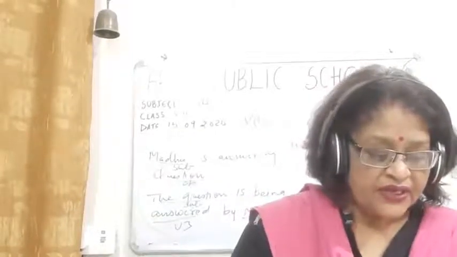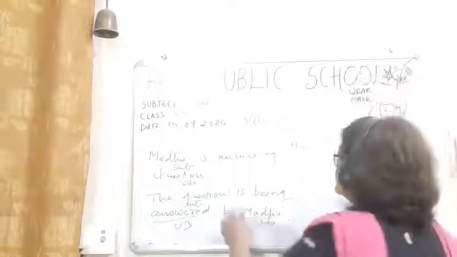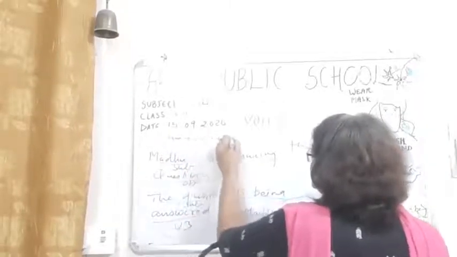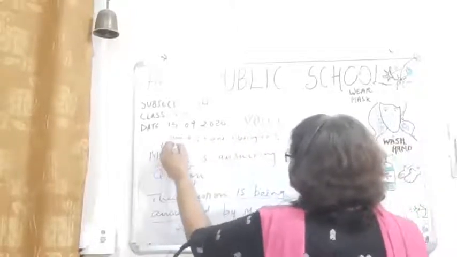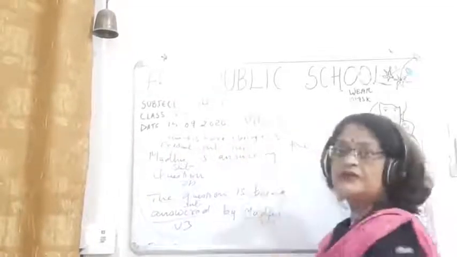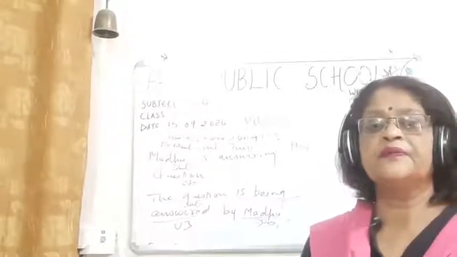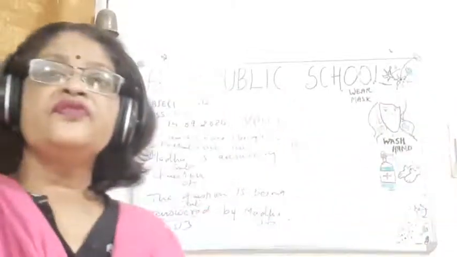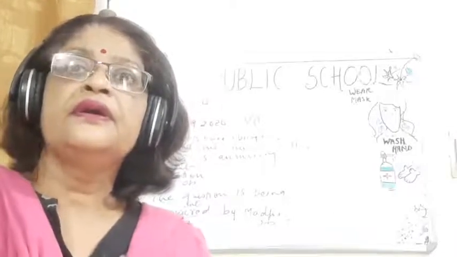Yesterday I was telling you the formula for present continuous is: am/is/are plus being plus the third form of the verb. So this is the formula for present continuous tense. Okay, so this you have to see. Until the formula you have to mug up, otherwise you won't be able to do it. Right? So these are the things.